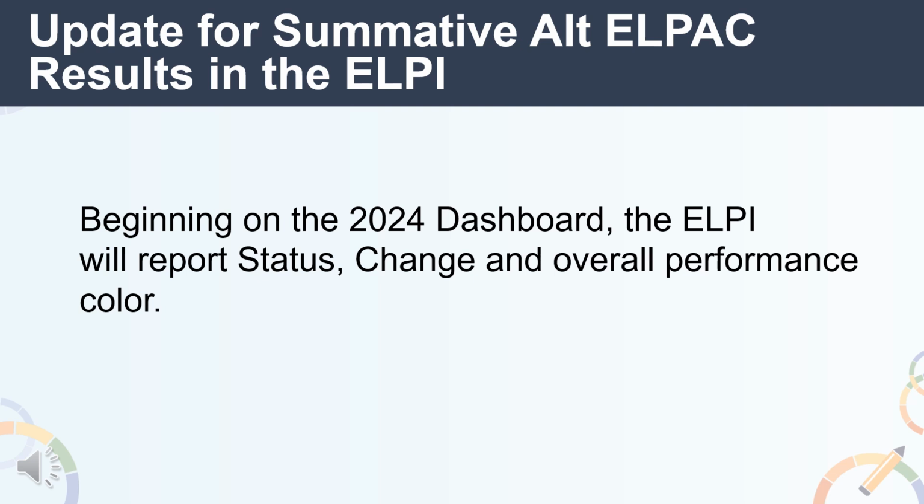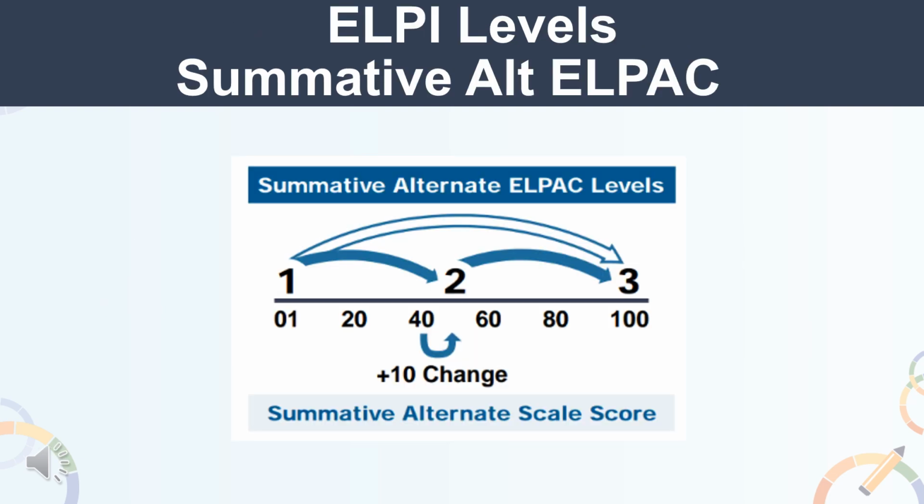Beginning with the 2024 California School Dashboard, the results of the Summative Alternate LPAC will be incorporated into the English Learner Progress Indicator for not only status, but change and overall performance color. The Summative Alternate LPAC has three performance levels: Level 1, Novice; Level 2, Intermediate; Level 3, Fluent English Proficient. These levels are used to determine progress on the LP.